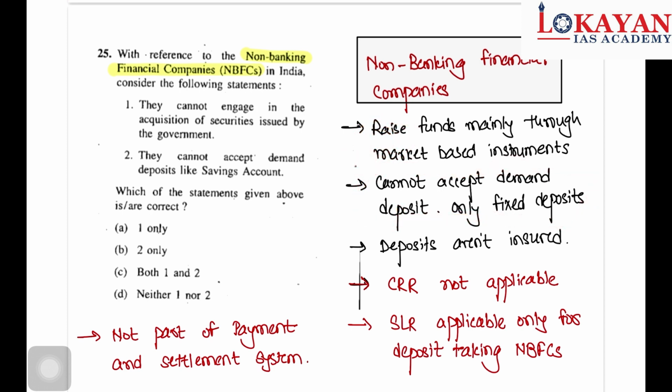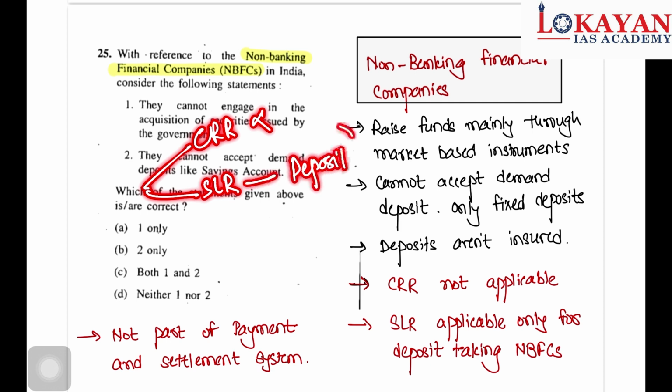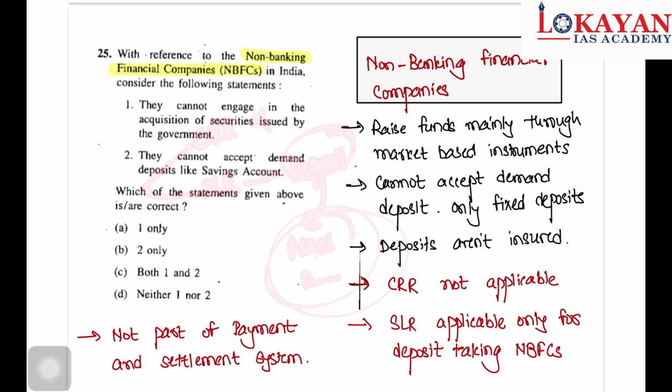Deposits aren't insured. CRR is not applicable, but SLR is applicable only for deposit-taking NBFCs. And which deposit? Only fixed deposit, no demand deposit.